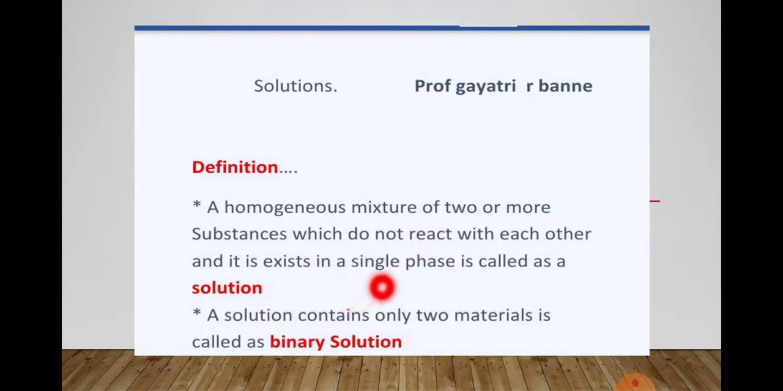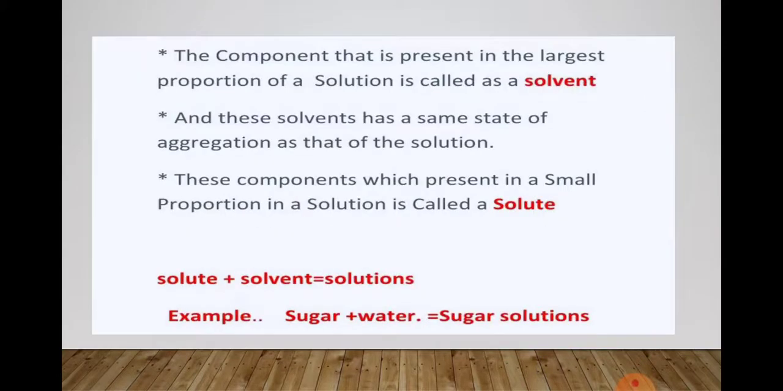And if this solution contains only two materials, that is called a binary solution. Binary, bi in the sense of two: two materials. So a solution containing only two materials is called a binary solution.